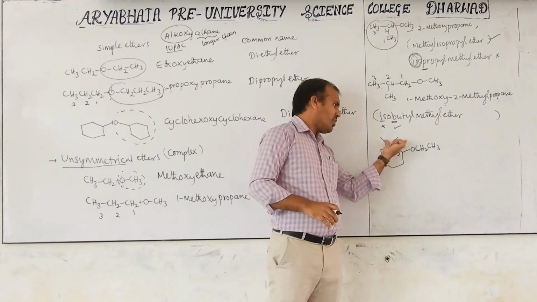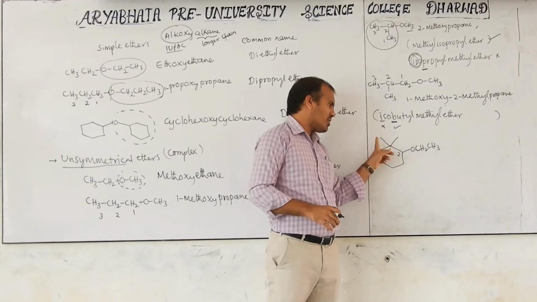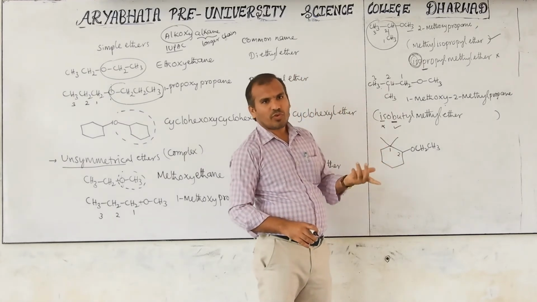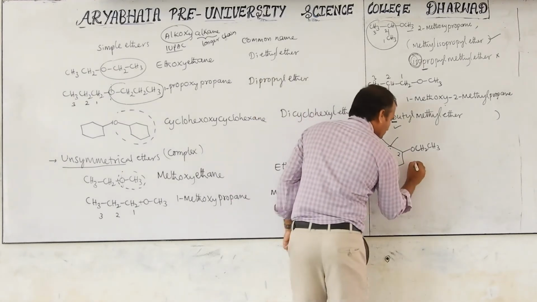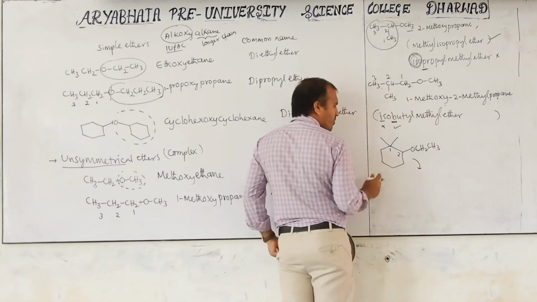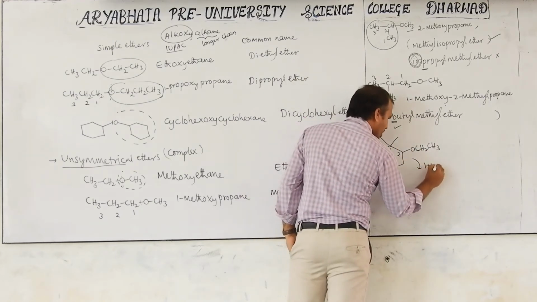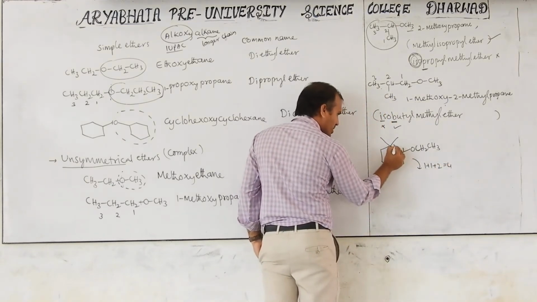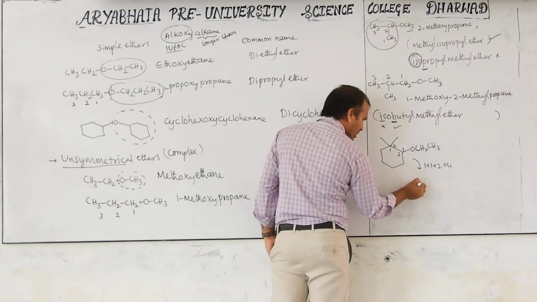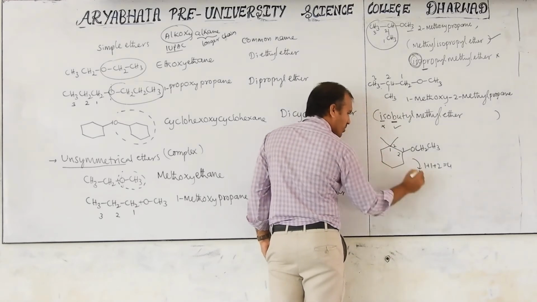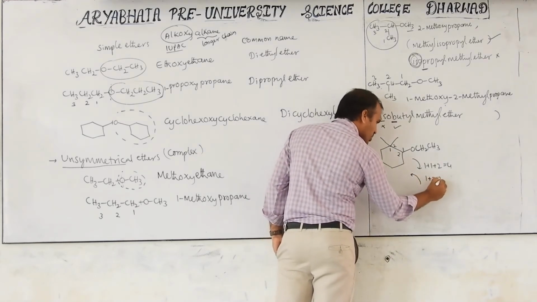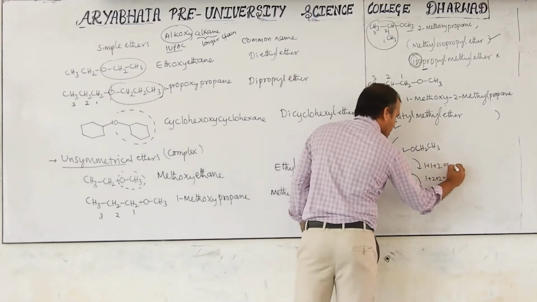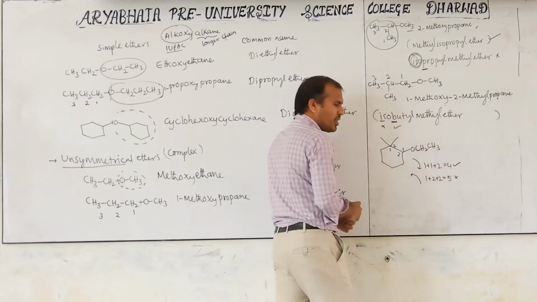At one position, how many methyl groups are there? 2. That's why you have to do 1 plus 1 and plus 2: 1 plus 1 is 2, 2 plus 2 is 4. In this direction the sum of the positions is 4. If you consider this is 1, this is 2, then what do you get in this direction? 1 plus 2 plus 2, that is 5. This is not the lowest sum. This is the lowest sum and this is correct. This is a wrong representation.